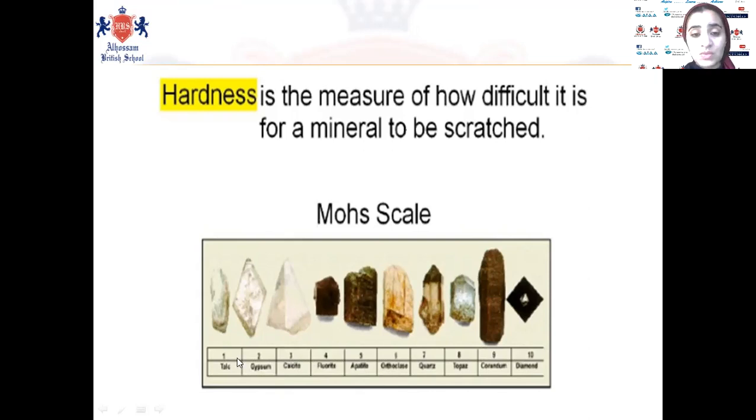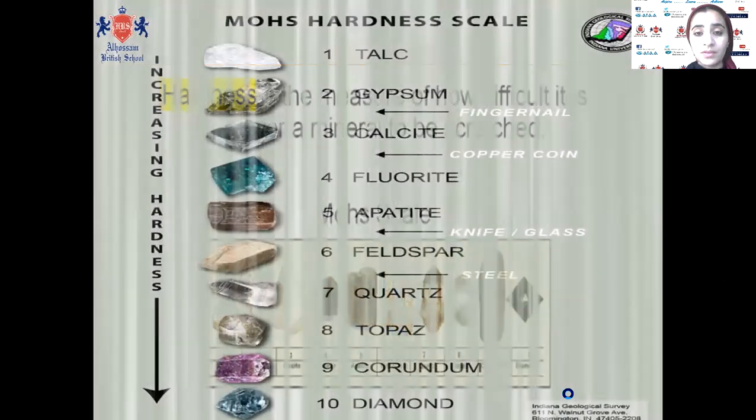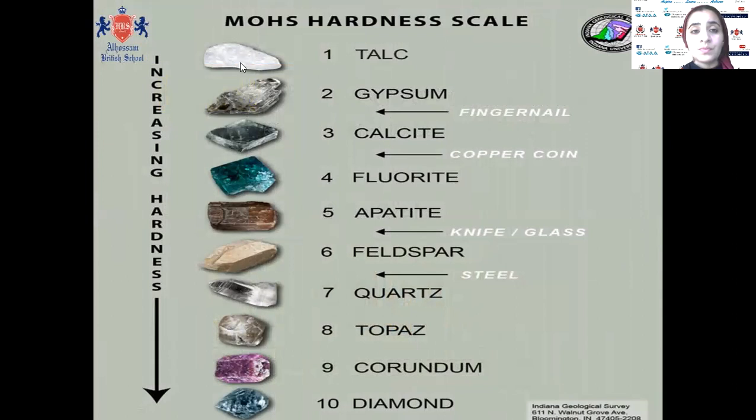As we said, hardness increases from 1 to 10. Look here. Talc and gypsum can be scratched by your fingernail. Calcite can be scratched by a copper coin. Fluorite and apatite can be scratched by a knife or glass.